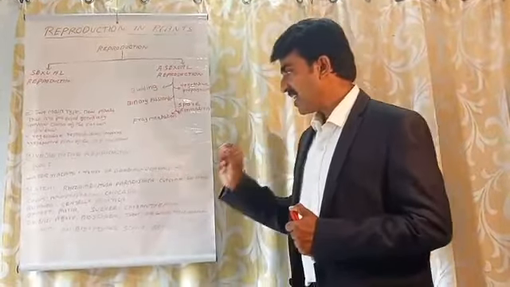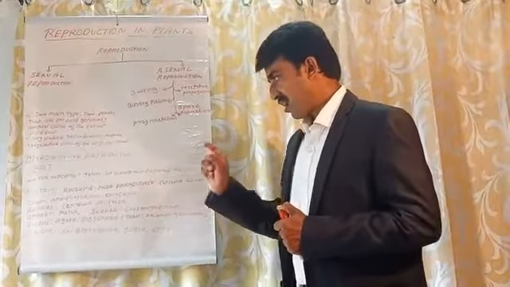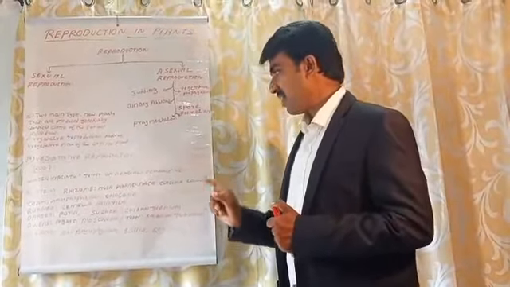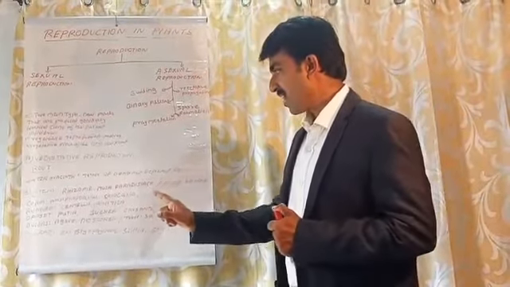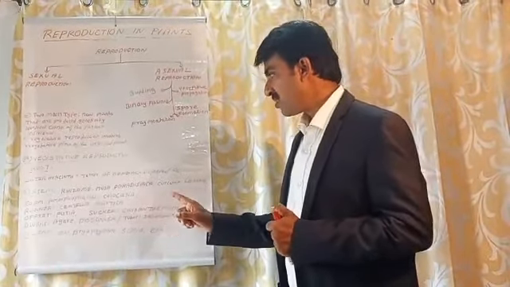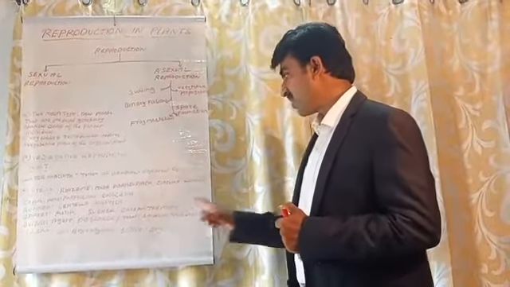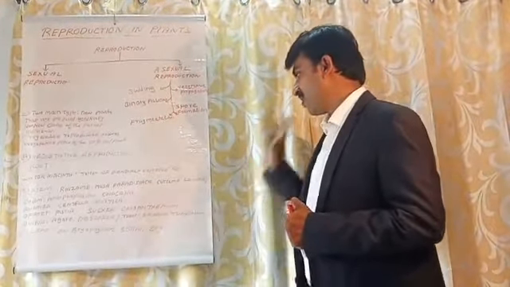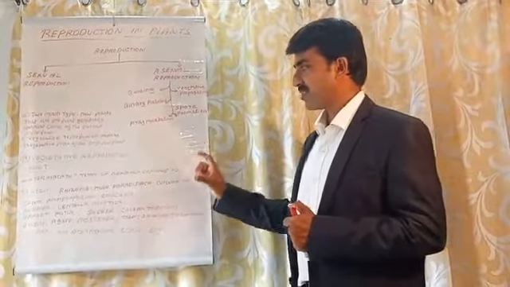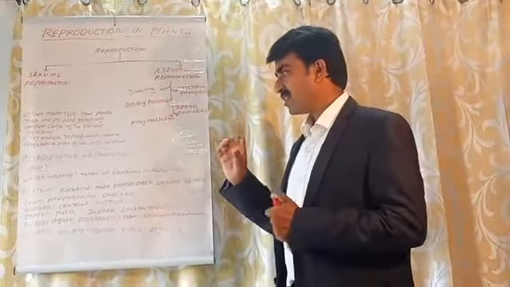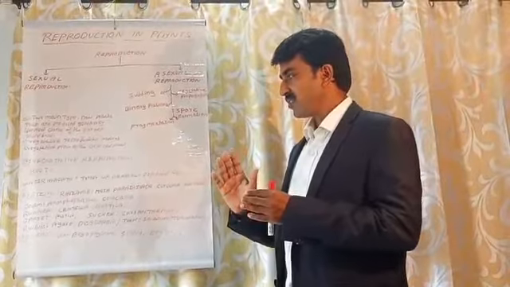Runner: Centella asiatica. Offset: Pistia. Sucker: Chrysanthemum. Bulbils: Agave and Dioscorea. Tuber: Solanum tuberosum. These are all various examples of stems which develop into a new plant.